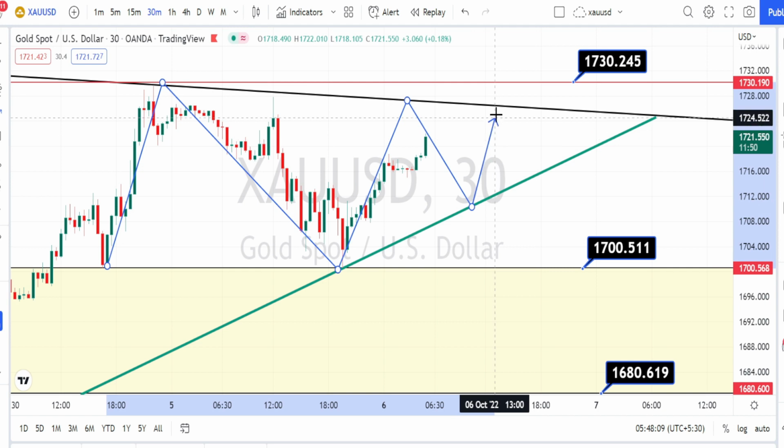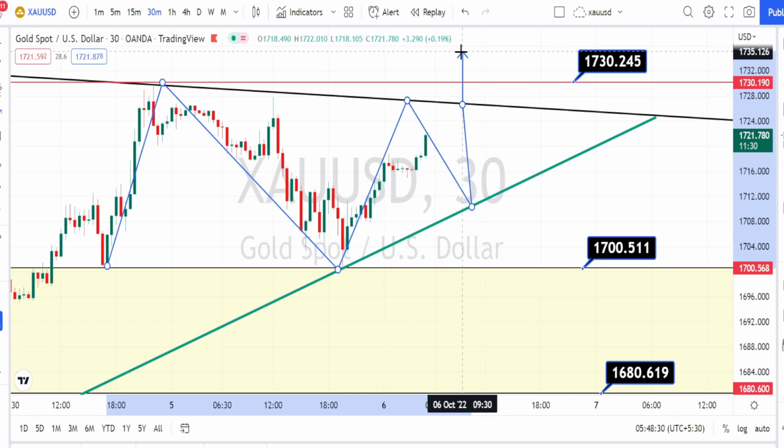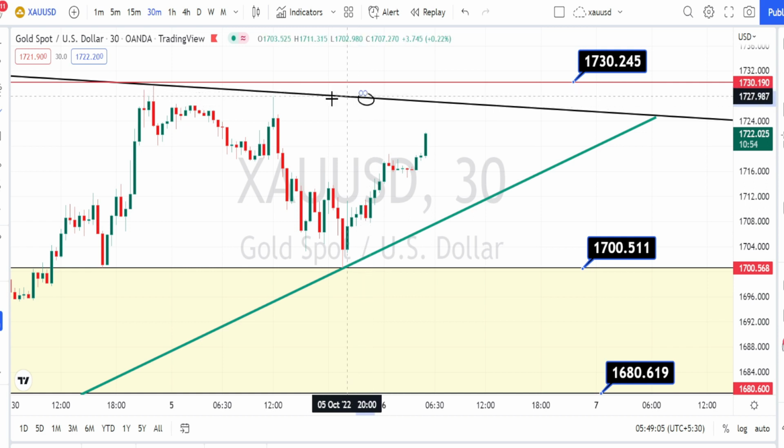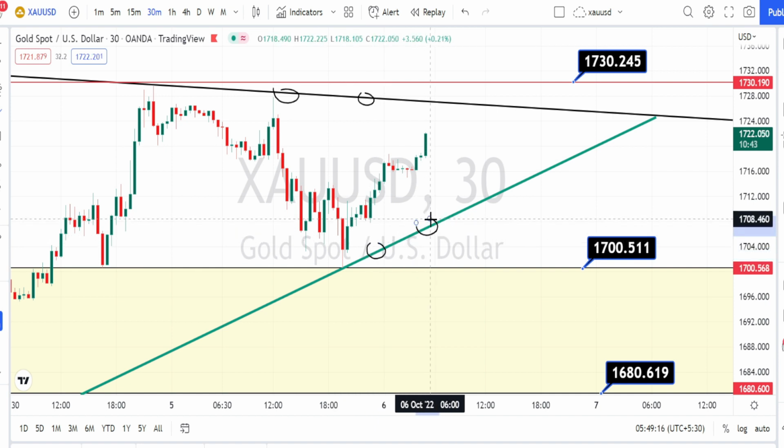There is no direction in the market. It is only testing the resistance line and then bouncing back and testing the support line. Wait for the price action to break this resistance line in order to take trades on the bullish side, or wait for the price action to break this support line in order to take trades on the bearish side retracement. And if you are a scalper, you can be scalping within this daily time frame resistance line and the 4 hours time frame support line, but I request you to trade with a very tight stop loss.